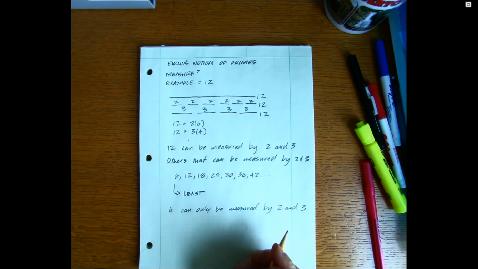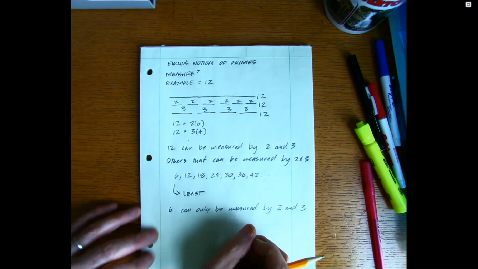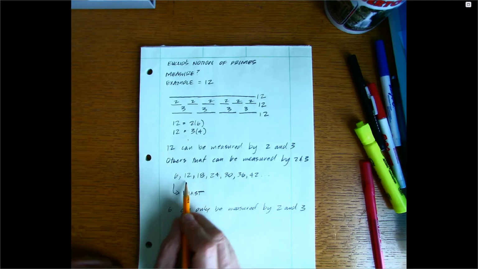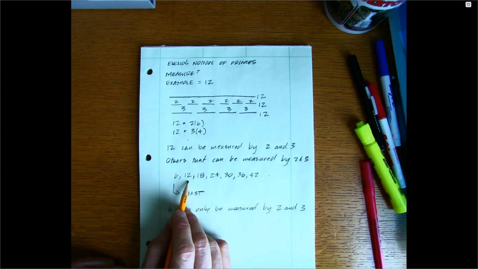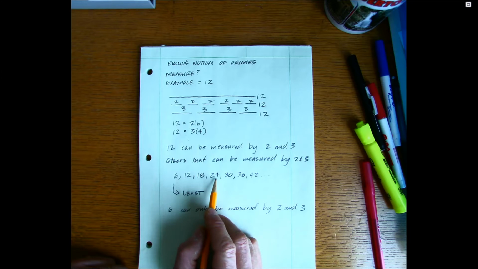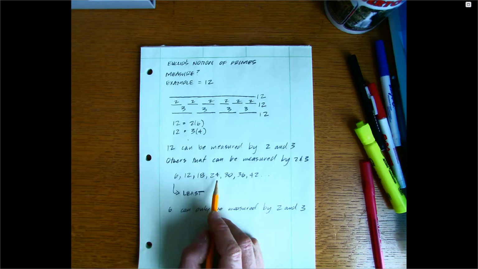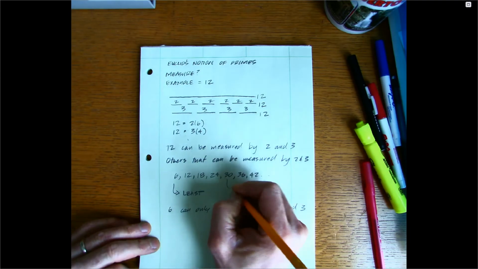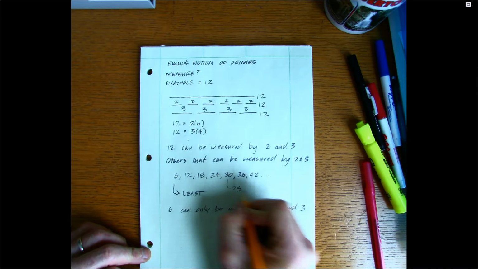And of course, you look at these things and you think, well, 12 can only be measured by 2 and 3. 18 can only be measured by 2 and 3. 24 can only be measured by 2 and 3. But 30 is a number in the list that could be measured by 5, right?